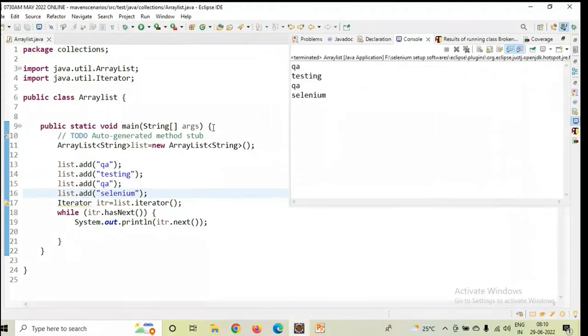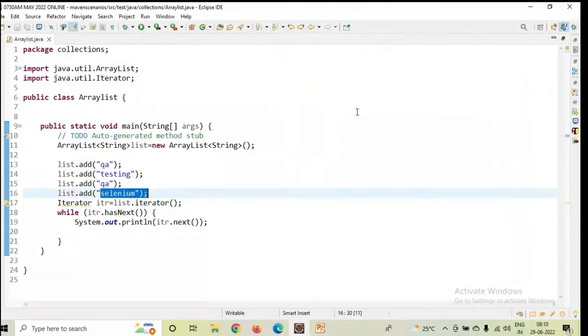So ArrayList always follows the insertion order. In which order you insert the data into the ArrayList, in the same order it will be displayed. That is the reason it is non-synchronized, and it never checks for duplicated content. It always prints the duplicated content. You understand ArrayList implementation?